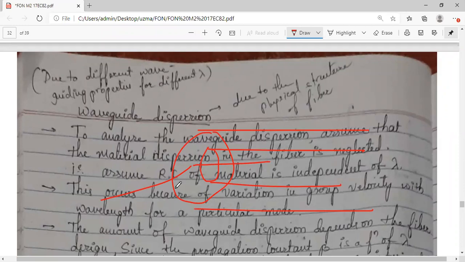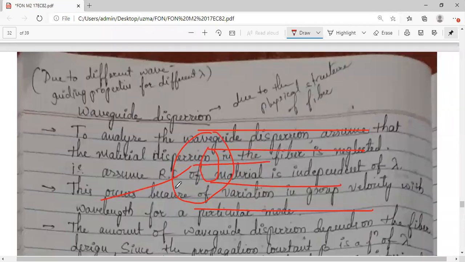I had given the example of a prism. When the light falls on it, 7 different colors come, having different frequencies and different wavelengths. Similarly, this light wave will have different spectral components, and each component will have a fixed frequency or wavelength.